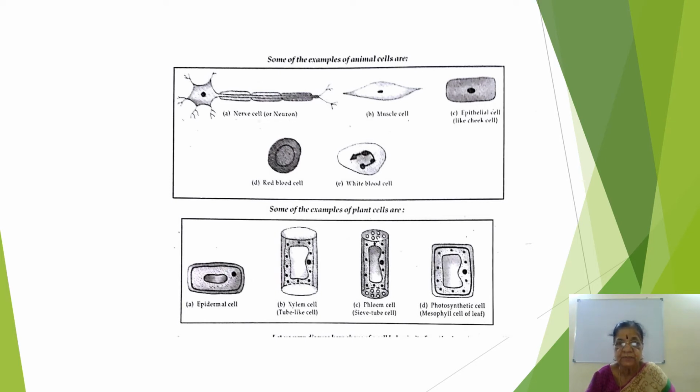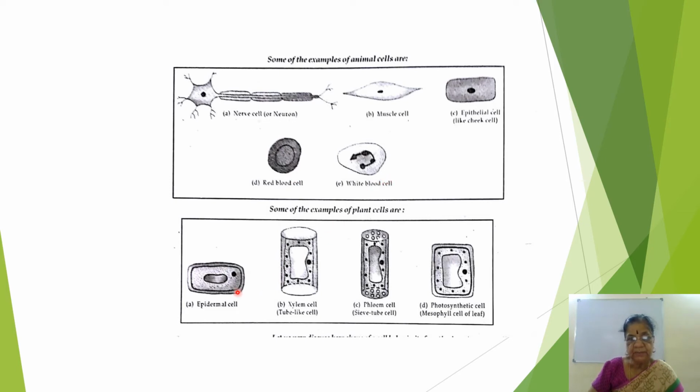So the first figures are animal cells: nerve cell, smooth muscle, muscle cell. Next, epithelial cell, RBC and WBC. This is nerve cell, this is smooth muscle. This is epithelial cell. Epithelial means outer covering. This is RBC, this is WBC.